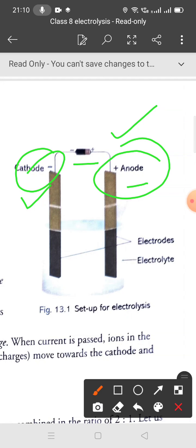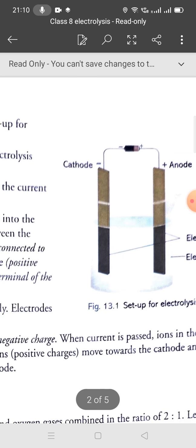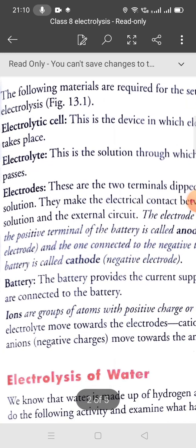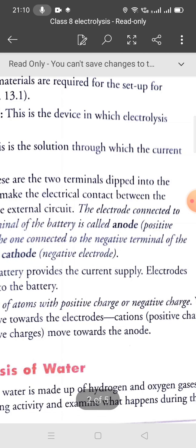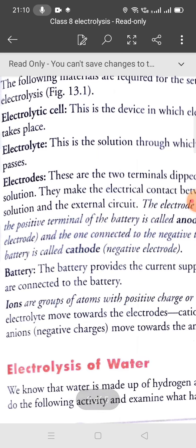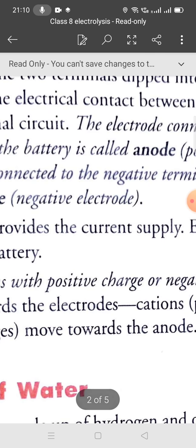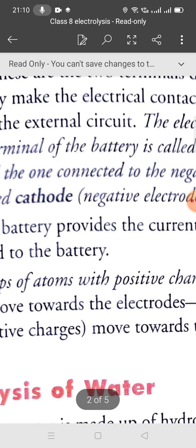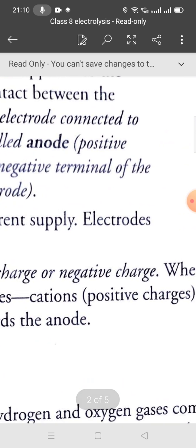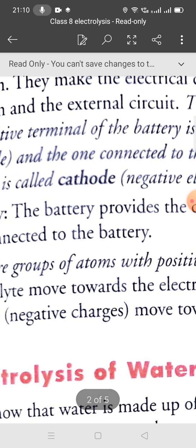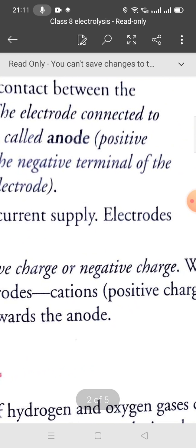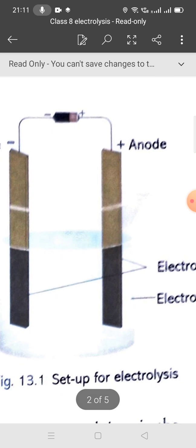And now students, what are ions? Ions are a group of atoms with positive charge or negative charge. What do you mean by ions? Ions are a group of atoms with positive charge or negative charge. So students, electrolytes move towards the electrodes; cations, or positive charges, move towards the cathode. First you will see this diagram also. What are ions? Ions are a group of atoms with positive or negative charge.